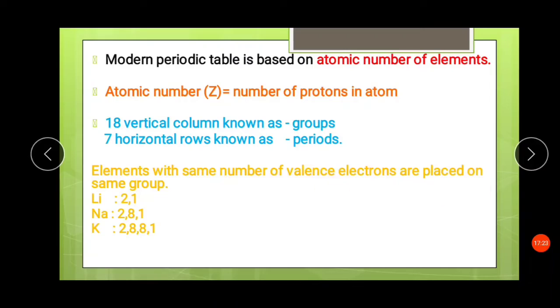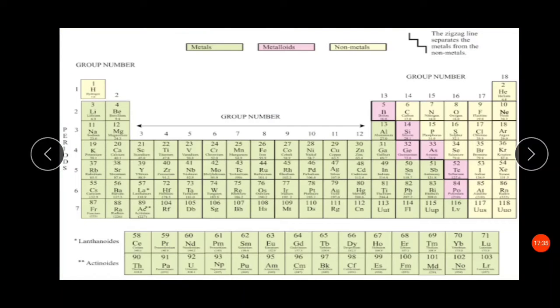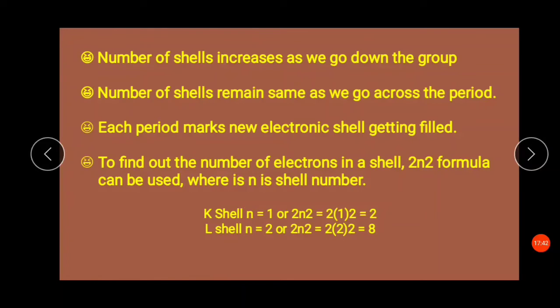Elements with the same number of valence electrons are placed in the same group, like lithium, sodium, potassium. They all have 1 valence electron in the outermost shell, so they are placed in the same group. Now, the number of shells increases as we go down the group.